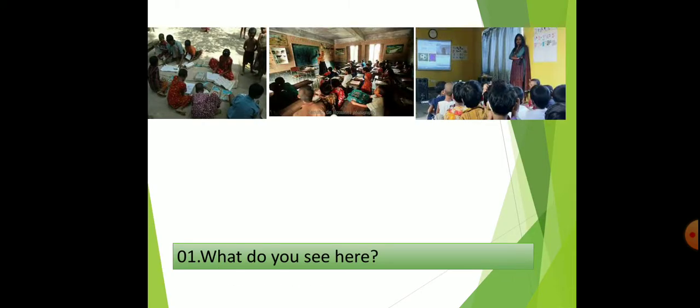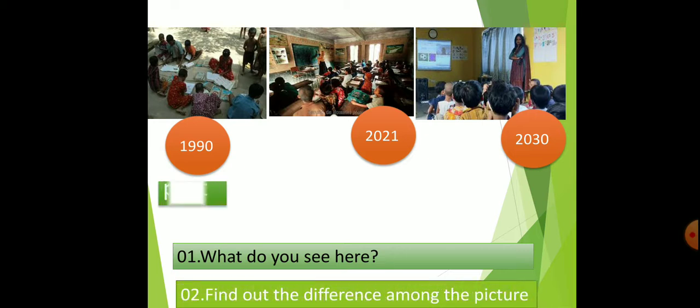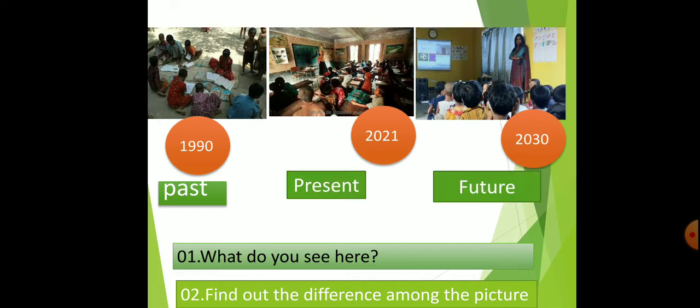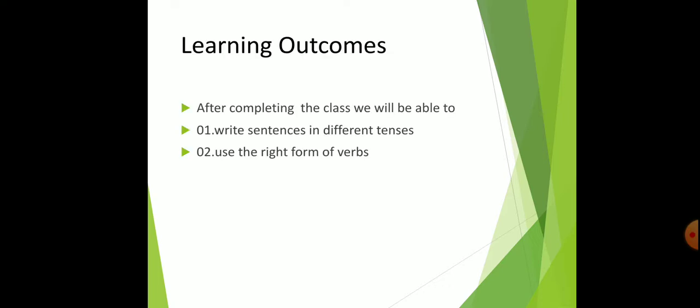What do you see here? There are 3 years here: 1990, 2021, 2030. This is past tense, 1990. This is present, 2021. And this is future, 2030. So our today's topic is tense.